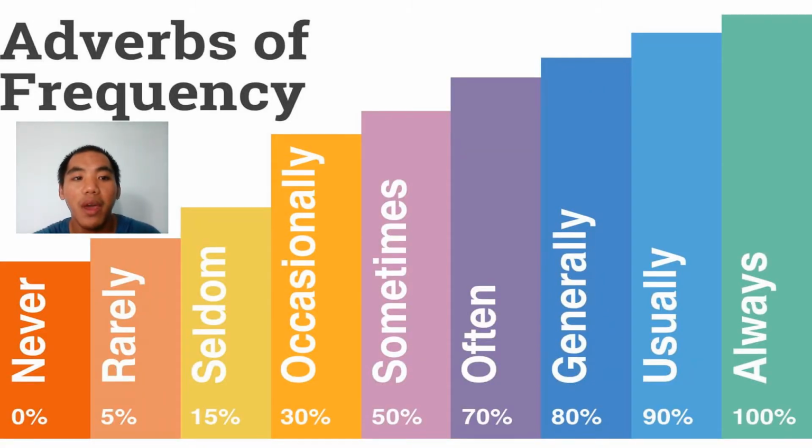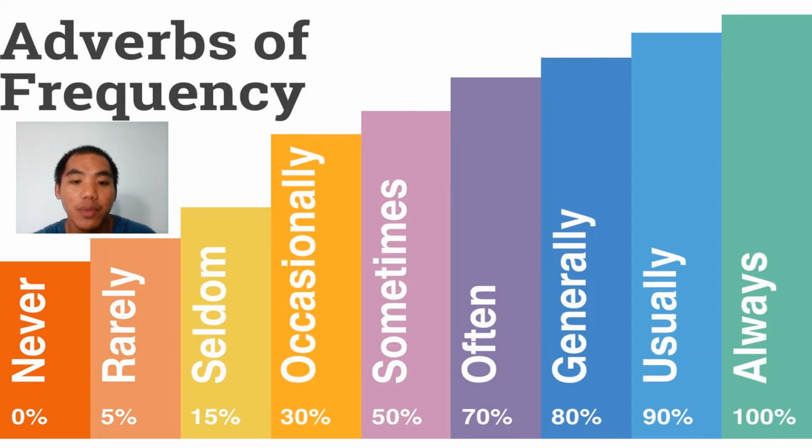And here are the list of adverbs of frequency. First, we have always, usually, generally, often, sometimes, occasionally, seldom, rarely, and never. Always has 100%. Usually is 90%. Generally is 80%.